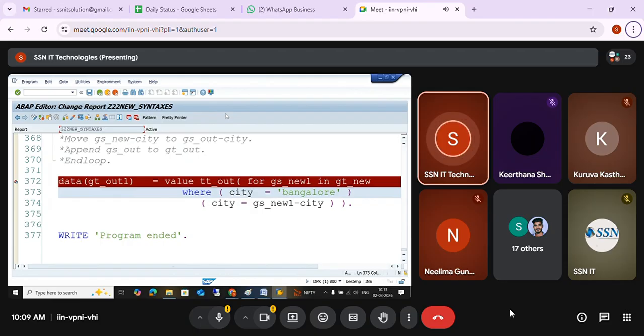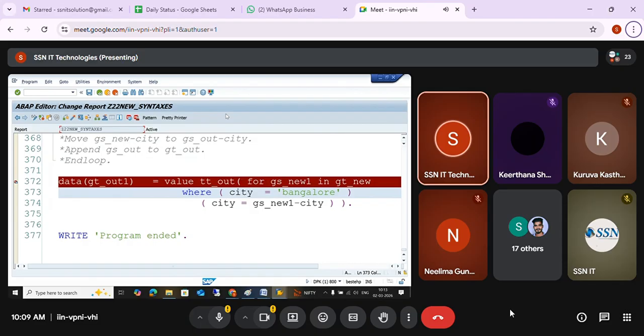If it is allowing, then you can go. Use a simple DATA keyword, assign the value and check. If it is allowing you, new syntaxes are allowed; if it is not allowing, then new syntaxes are not allowed. That's it. Clear? In most cases they will ask, have you worked on 7.4 syntaxes?